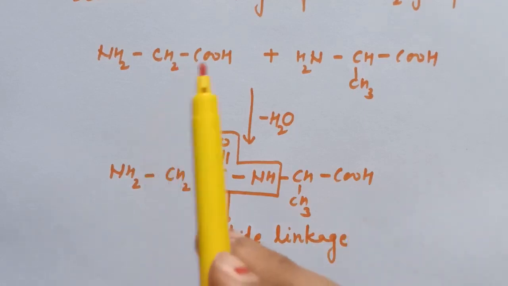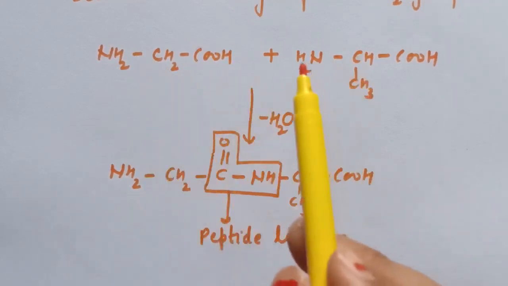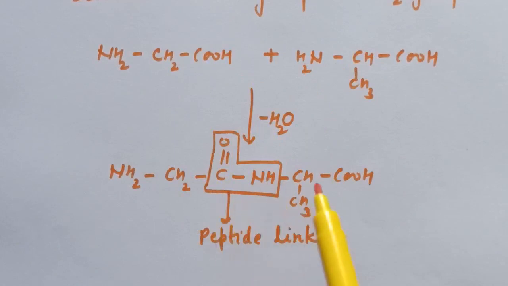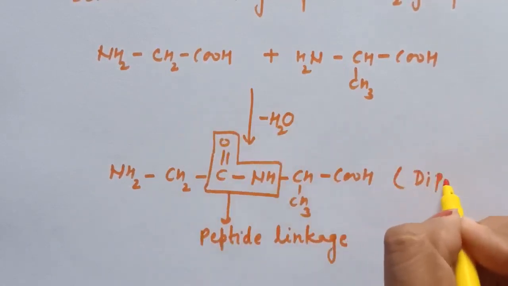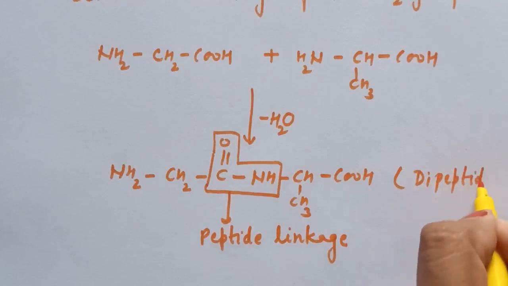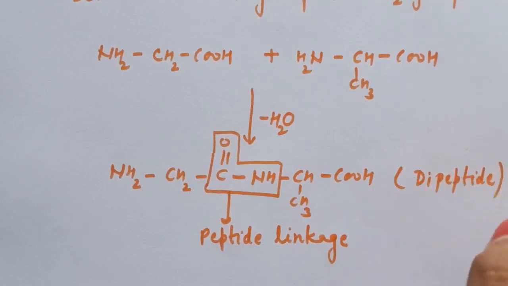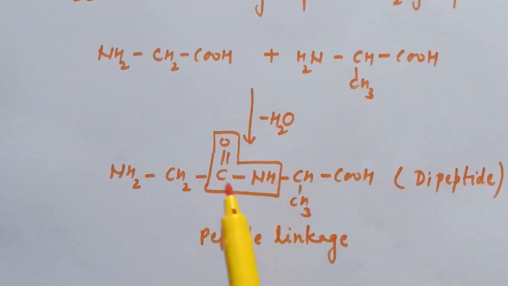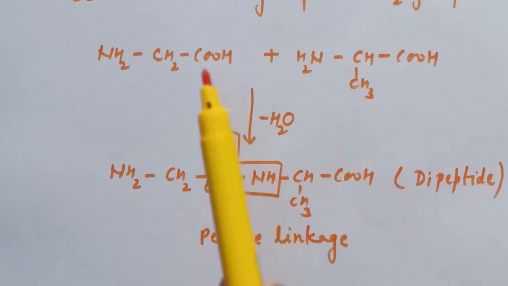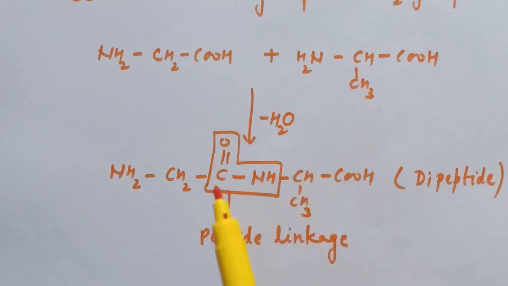Now here two amino acids are involved in forming one peptide linkage, so this is known as dipeptide. Dipeptide means two amino acids are involved in the formation of this peptide linkage. So when two amino acids are involved, one peptide linkage is formed and this is known as dipeptide.